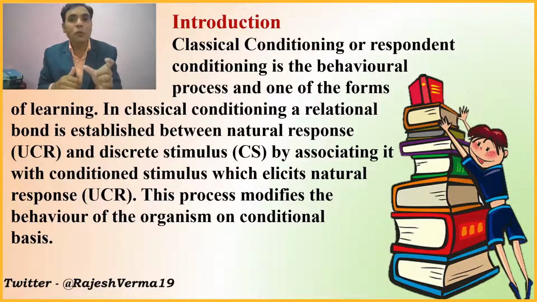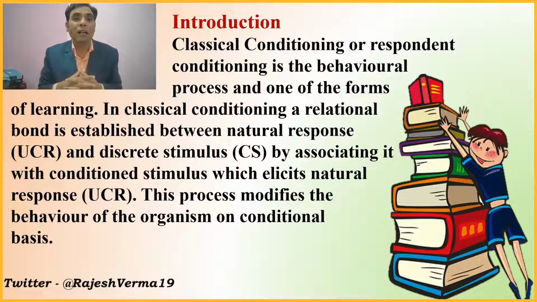So we repeatedly use the word for the natural response, which will be UCR, and the natural stimulus will be UCS, and the discrete stimulus will be CS, that is conditioned stimulus. UCR means unconditioned response.